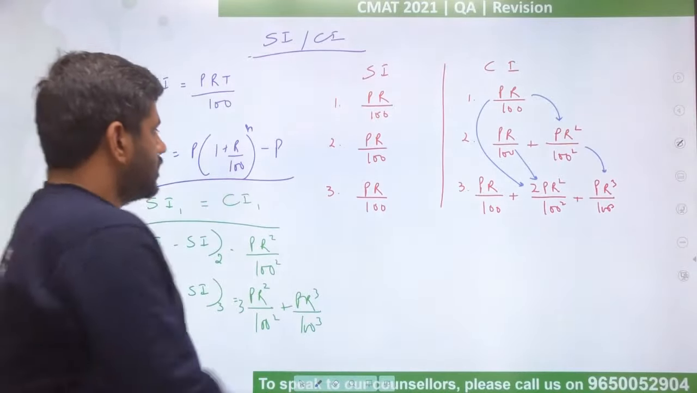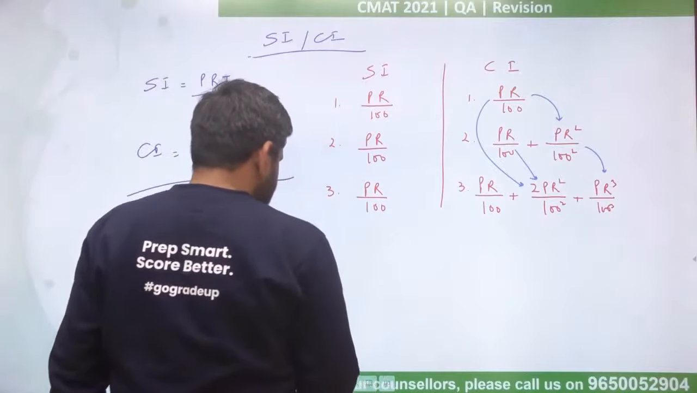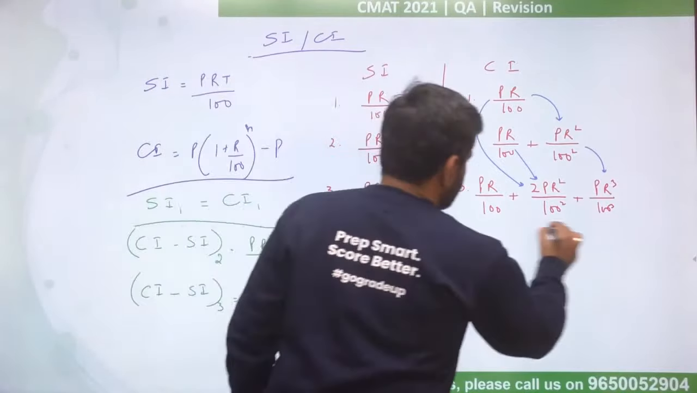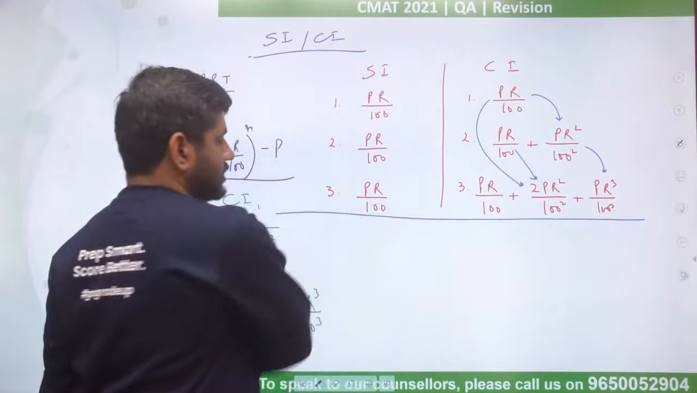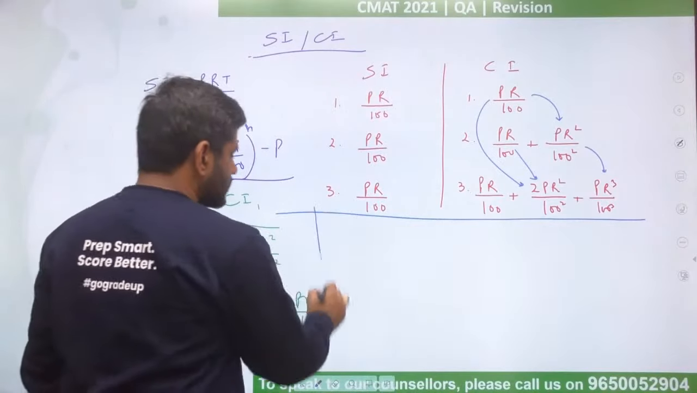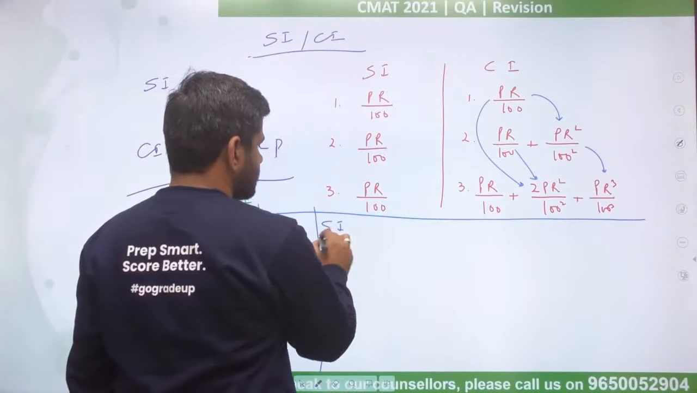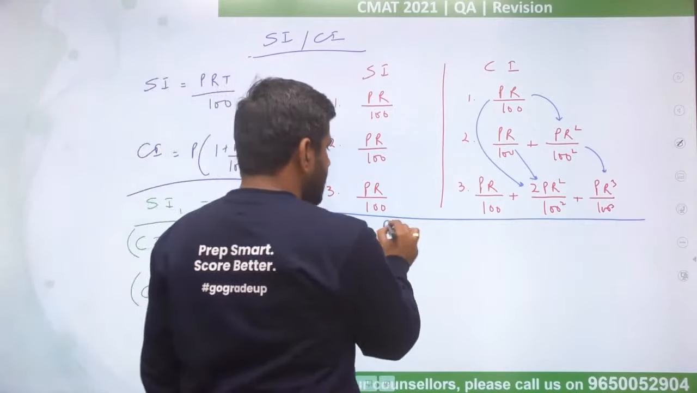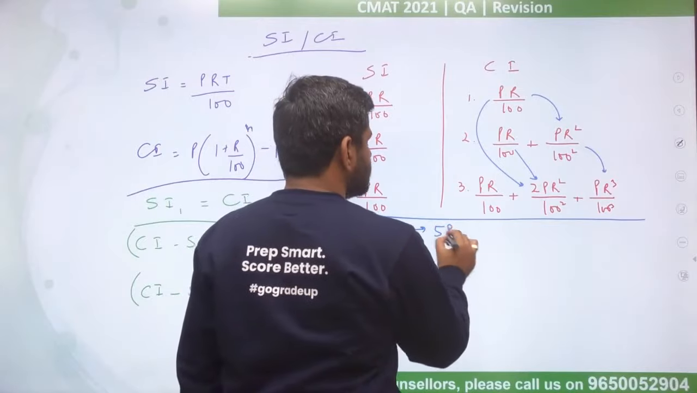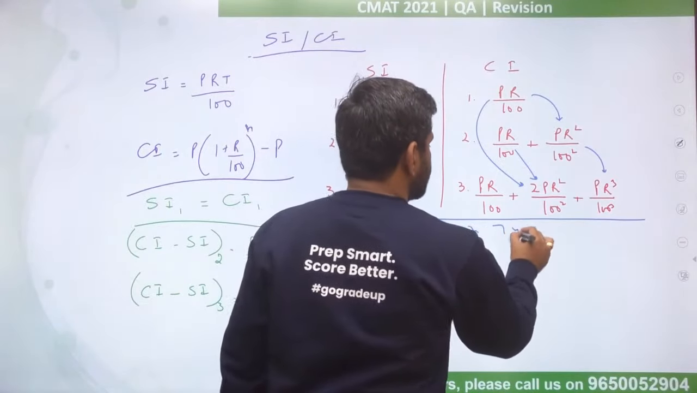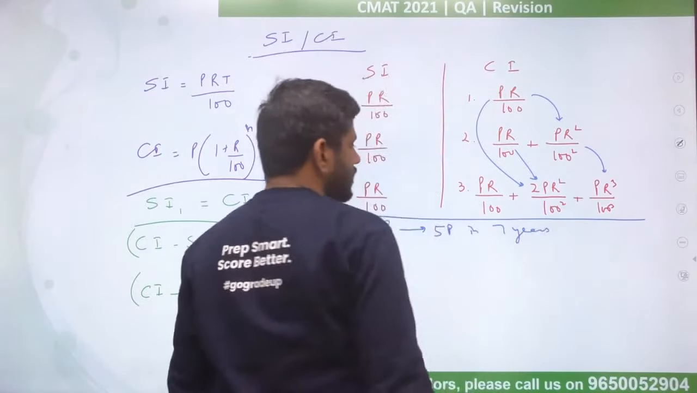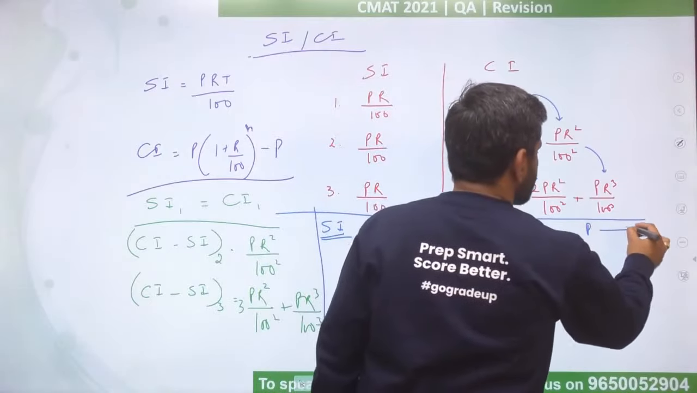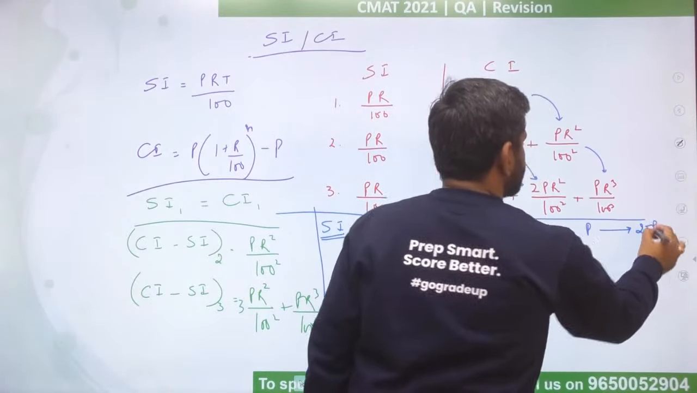Okay. Another type of question that they generally ask in these exams is, first, let's talk about simple interest. A principal has become 5 times in 7 years. In how many years will the principal become 25 times?